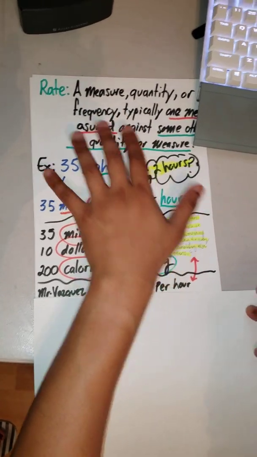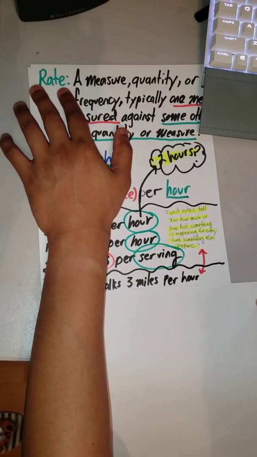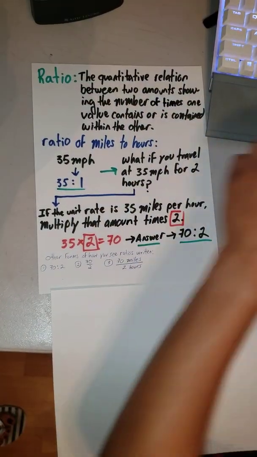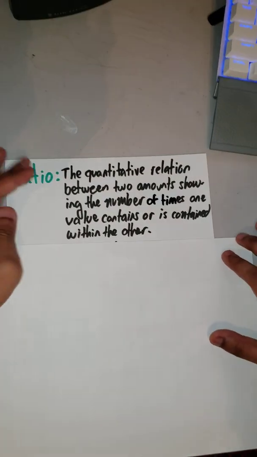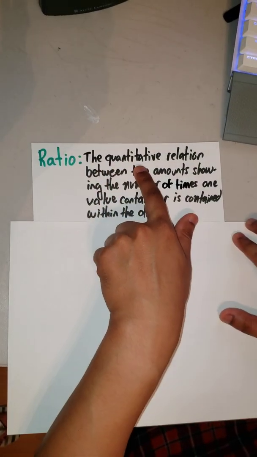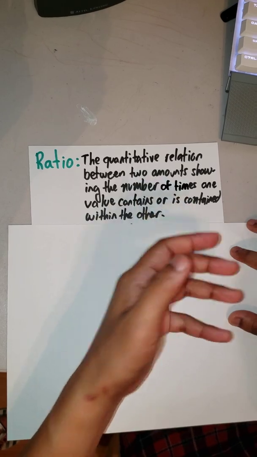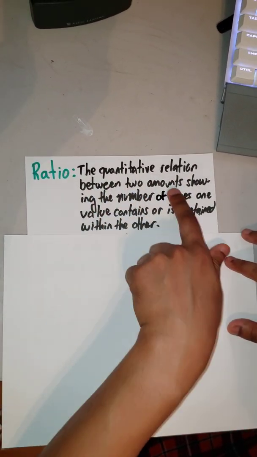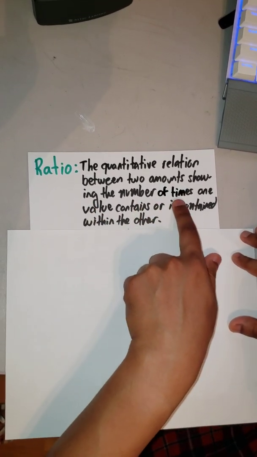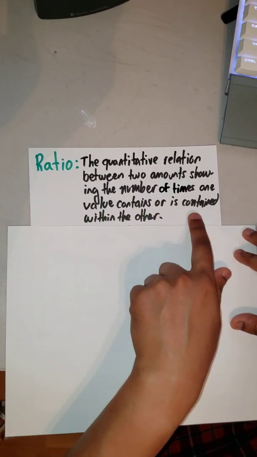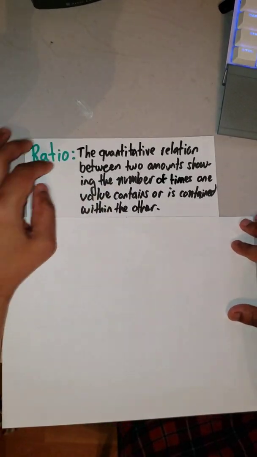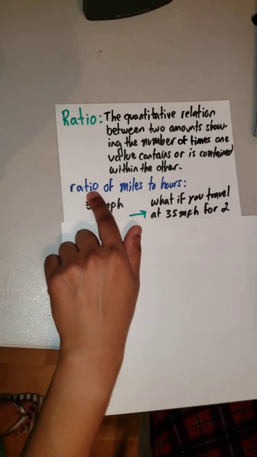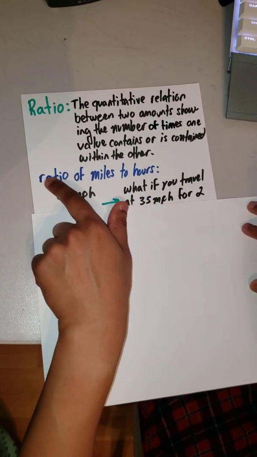Now, what about the relationship of rate with ratio? They're very much related, and let me show you how it works. For ratio, our definition states the quantitative means that you can quantify, that you can count, the relation between two amounts showing the number of times one value contains or is contained within another. Okay, let me simplify this definition for you. So, ratio of miles to hours. Let's figure out the ratio.